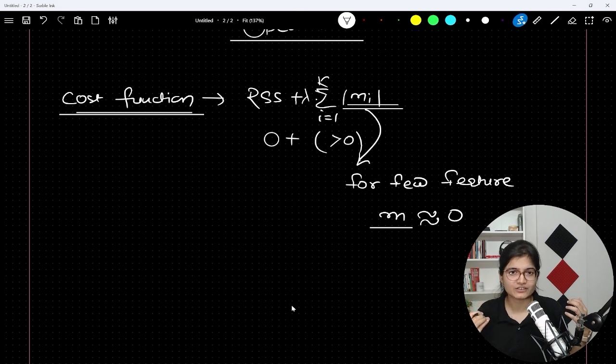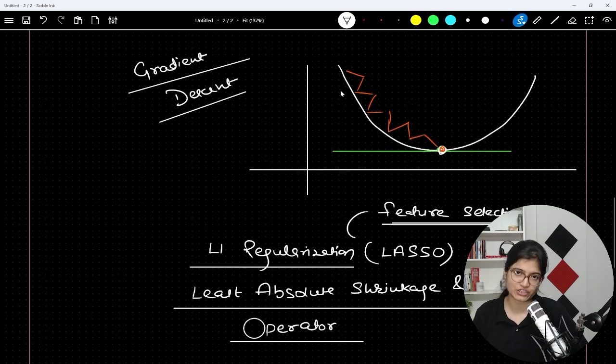And if for a few features, let's say the value of m is approximately equal to 0, where k indicates the number of features, what does that indicate? That indicates that those features are not that important, right? Maybe for x2 or x3, the value of m of I is, let's say, 0.0000001. So it's approximately equal to 0 itself, right? In that case, it indicates that those features are not important. So we will try to remove those features. So that's why it is called a feature selection technique.